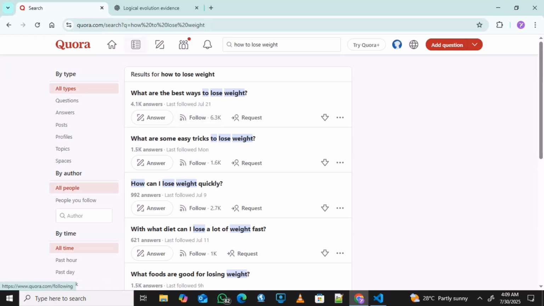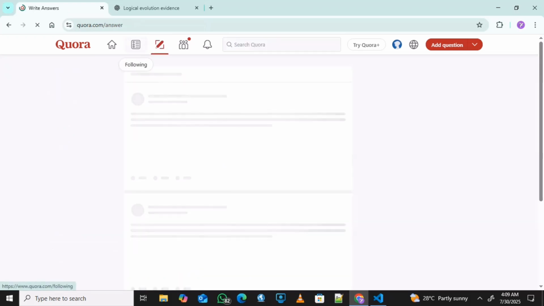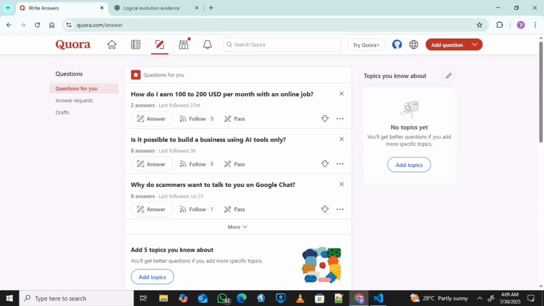What are the best ways to lose weight? So if you have a weight loss product, maybe you have a product you can just offer this person, you can just copy the link and answer. But the one thing is you need to provide an answer to the question, and you can redirect them to the link. But for me, I think that one is somehow, you know, a person needs to buy the product before you can earn from it. So that's why I don't use a product link.